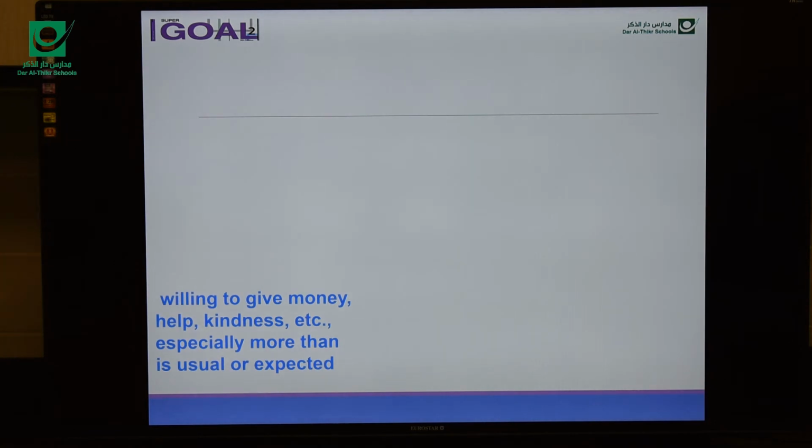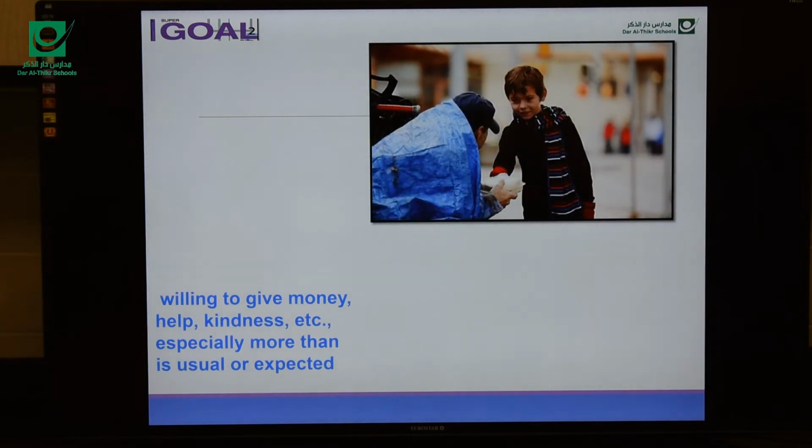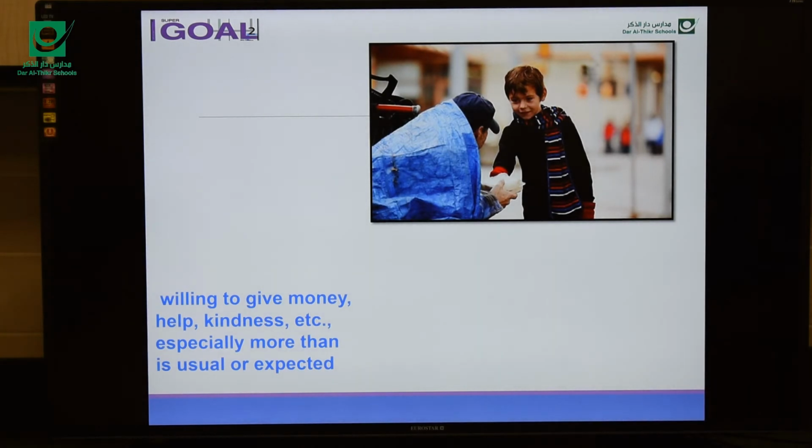Willing to give money, help, kindness, especially more than is usual or expected. What do we call this? Look at this boy. This boy is exactly generous. He's generous. He gives money to a homeless man here. He's generous.